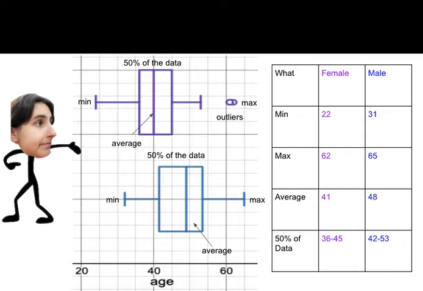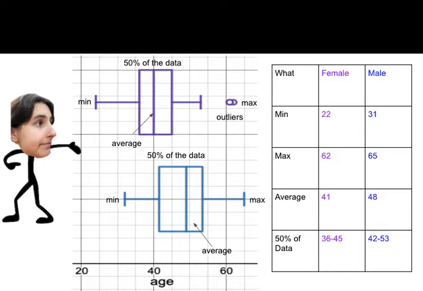First, we look at a box plot. The x-axis shows us the age of the winners, and the y-axis doesn't show us anything. It is irrelevant. The main thing you should know about a box plot is that it shows us where the data lies in relation to the other data points. Now we're going to take a look at the specifics of what this box plot can show us.